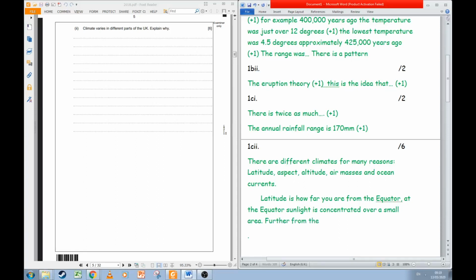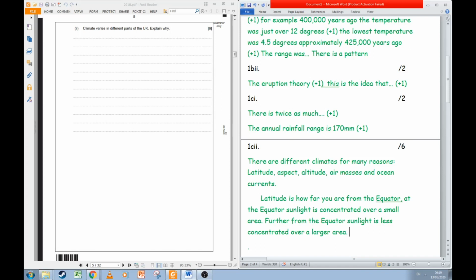Further from the equator, sunlight is less radiated over the same larger area. So hopefully you remember the diagram that I drew in class where we had the Earth as a curve, or as a ball I should say.